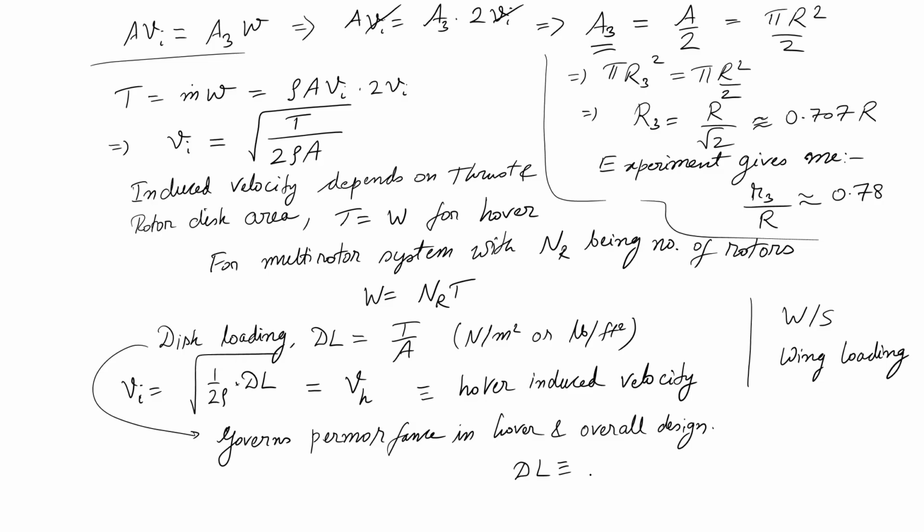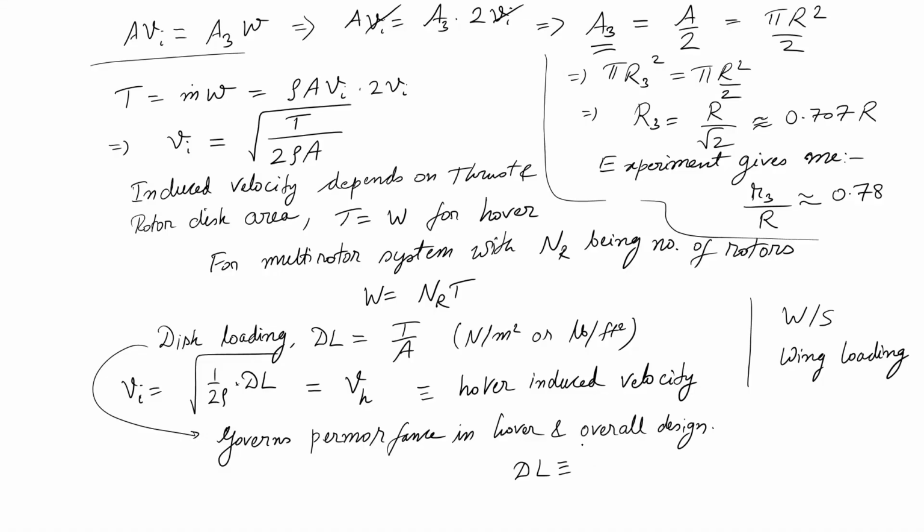So, disk loading I will give you in both the units. Because of my training in US, I am more familiar with the number in terms of pound per feet square. So, in US they still use FPS units, which may be a surprise for many of you. I expected that nobody in the world was any more using imperial units. Nobody talks about miles, nobody talks about foot or pound, and the worst case, something called slug. Have you heard what is slug? It is the unit of mass in FPS units. So, there is something called slug, pound and all that. So, that is what I had to learn.